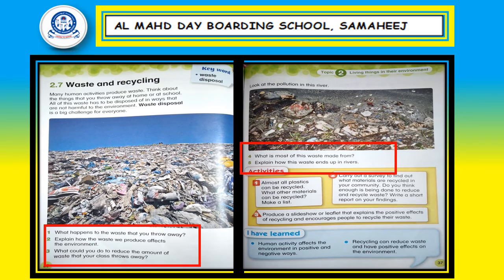Second, explain how the waste we produce affects the environment. Third, what could you do to reduce the amount of waste that your class throws away? Number 4, what is most of this waste made from? Number 5, explain how this waste ends up in rivers.